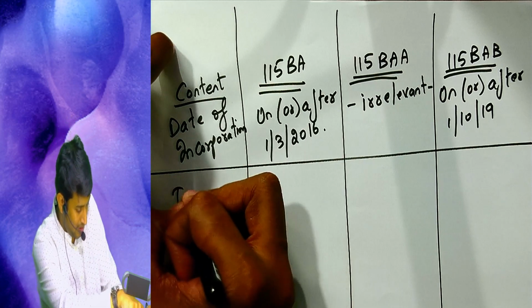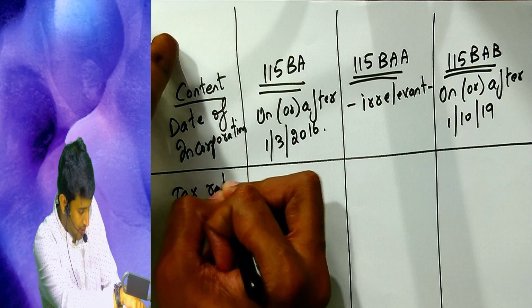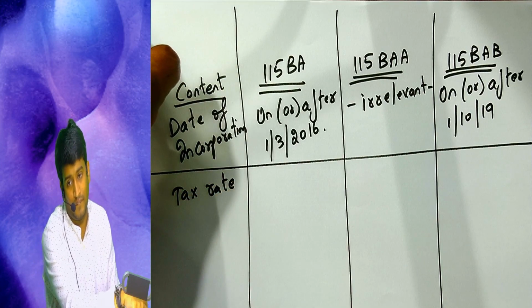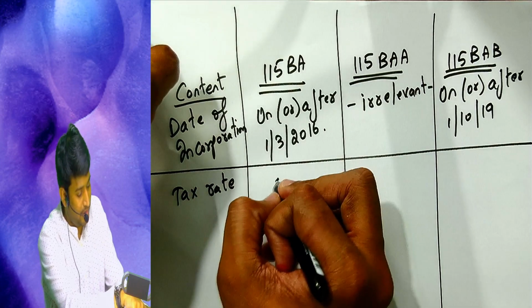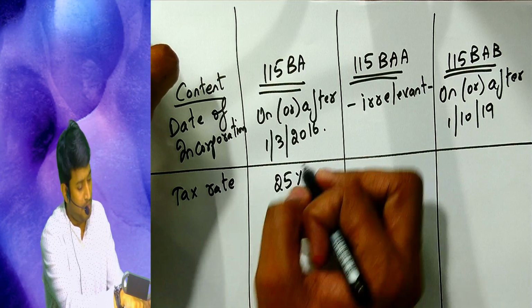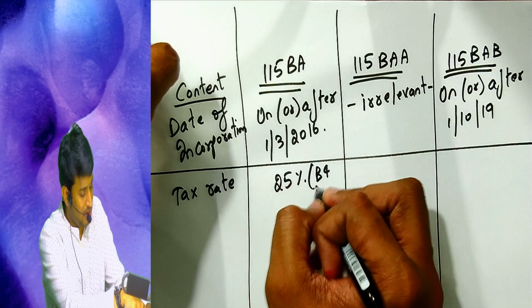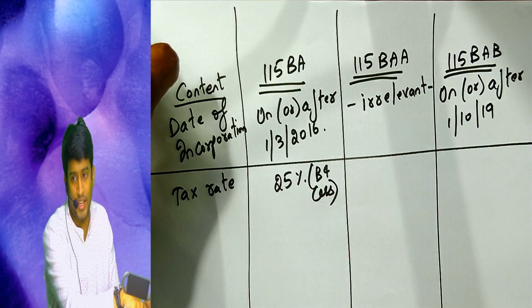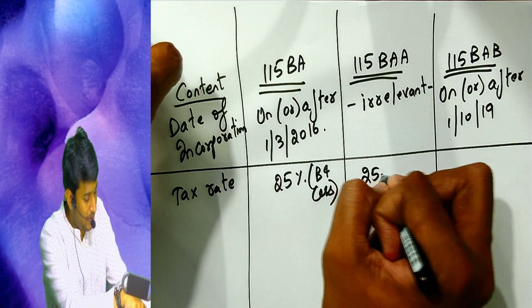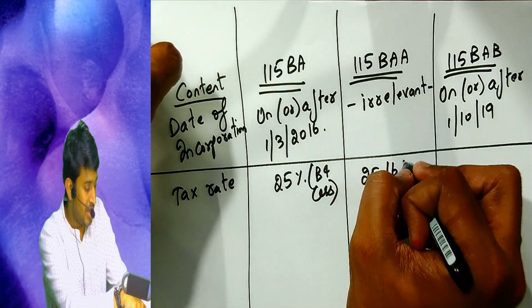Tax rate: 25%, before cess. Write in brackets, before cess. And what is the 115BAA tax rate? 25.168%.